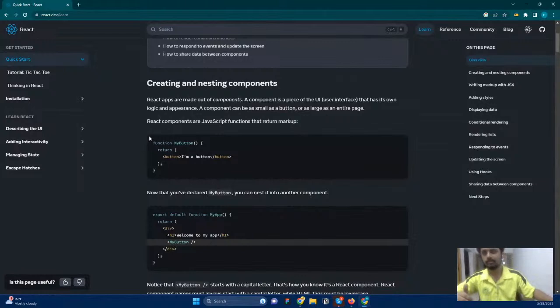For example, here you can see this div, right?